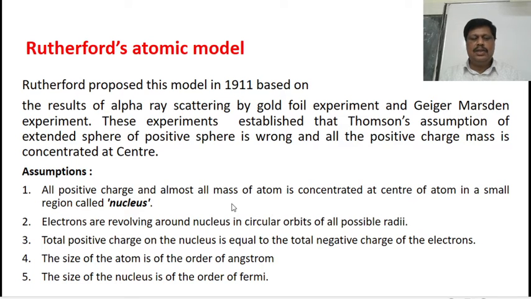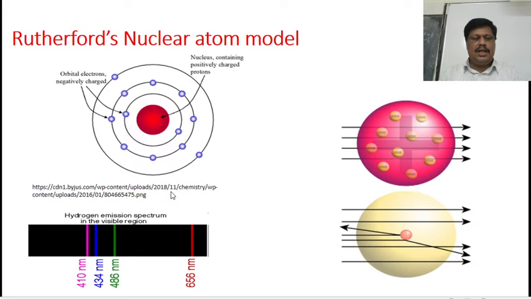And also, he predicted that the size of the atom is of the order of angstrom, that is 10 to the power of minus 10 meter, and the size of the nucleus is of the order of Fermi, that is 10 to the power of minus 15 meter. So, we can neatly explain Rutherford's atom model using the diagram.